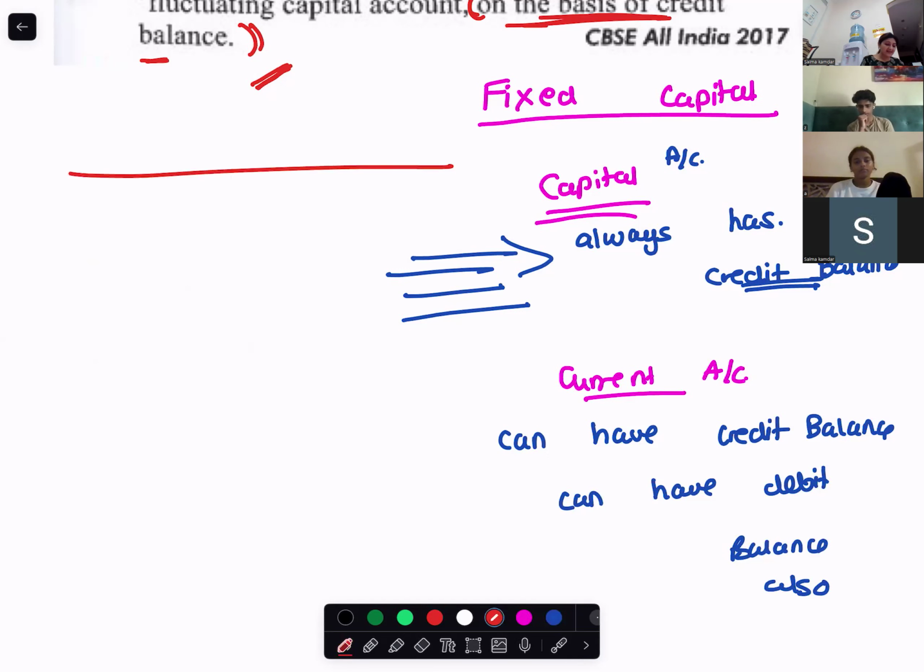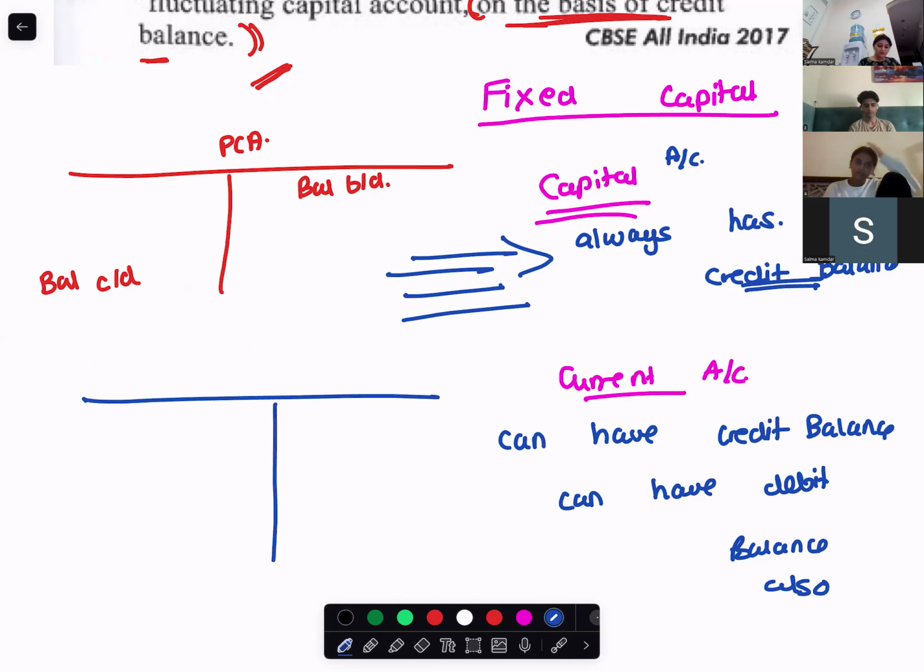This means that when you're making the partner's capital account, the opening balance will always begin down here and the closing balance down here. Opening balance same side, closing balance opposite side. But when you're making the current account, you can have the balance begin down here also, or down here also. Any balance it can have. In the current account, closing balance can be on either side. It depends upon which side is more and which side is less.